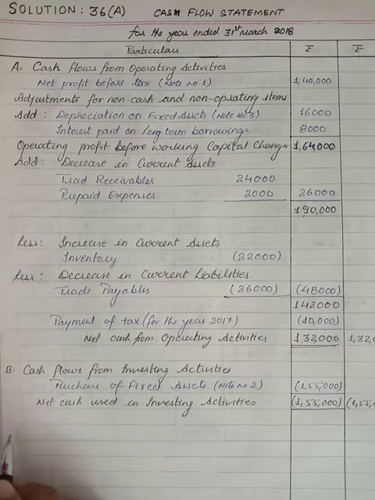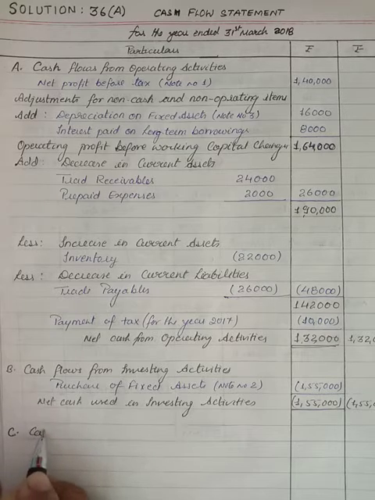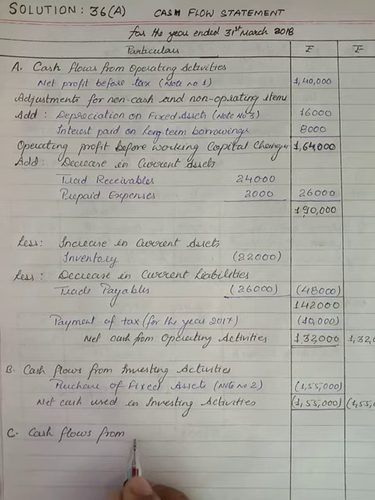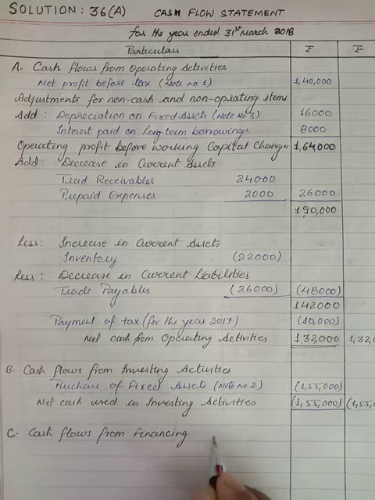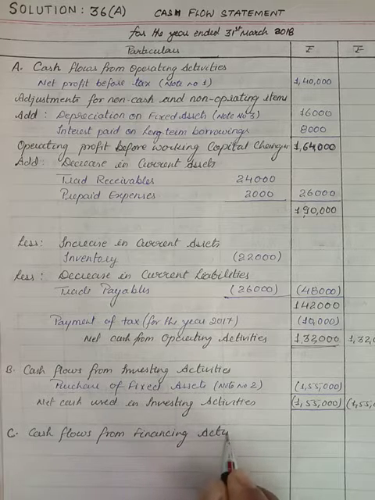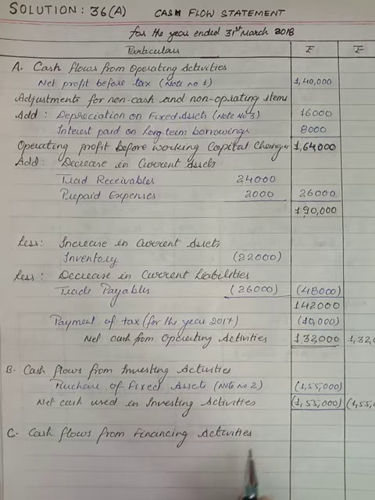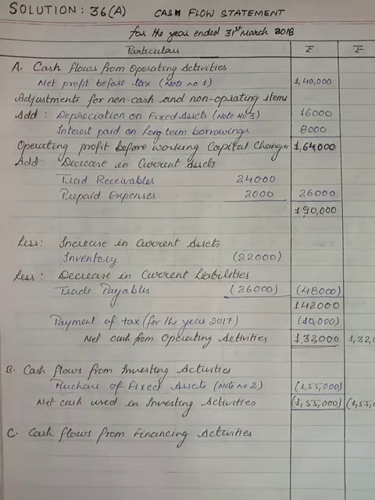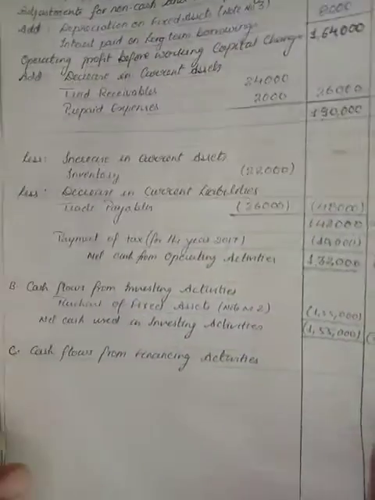Now the third activity, what is our C activity? Yes, very good. That is cash flows from financing activities.